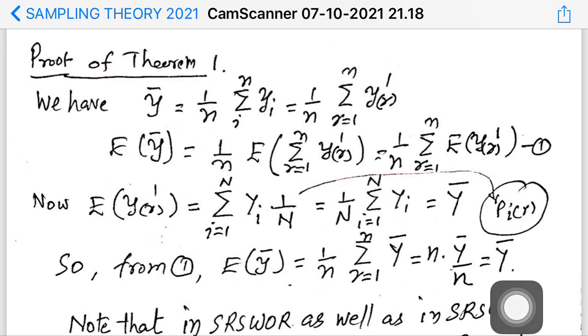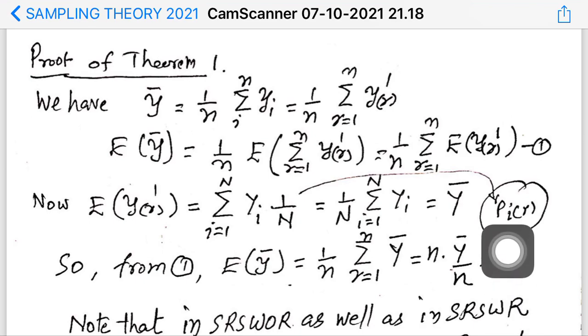And you see this result is valid not only in simple random sampling with replacement, but also in simple random sampling without replacement. Why? We have already proved in the earlier video that Pi of r, the probability that the ith unit is selected at the rth draw, is 1 by capital N, not only in SRSWR but in SRSWOR also.